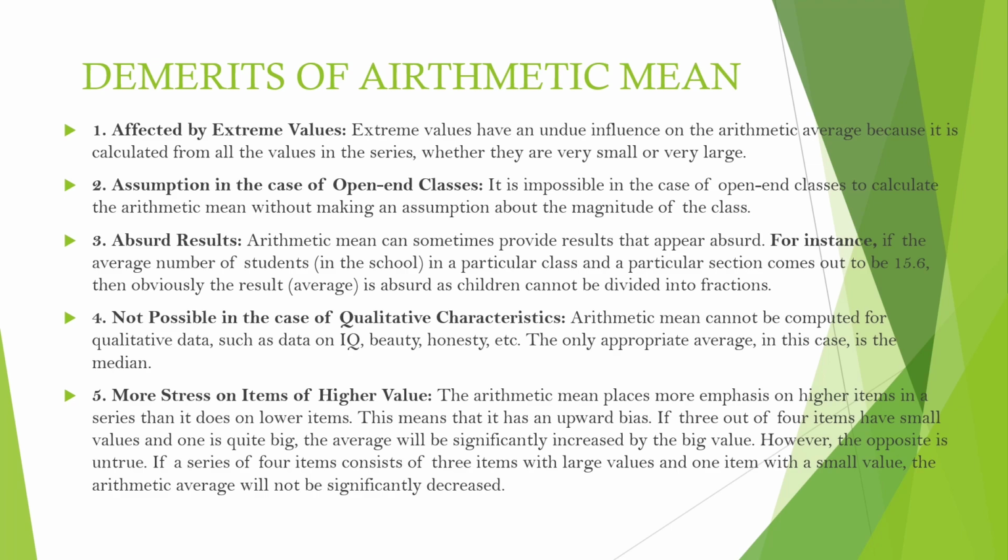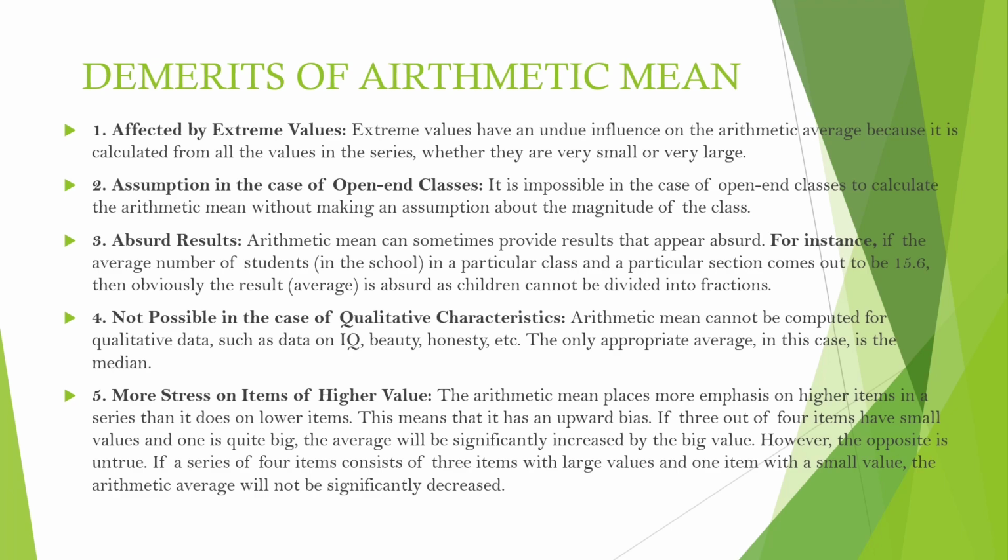2. Assumption in the case of open-end classes. It is impossible in the case of open-end classes to calculate the arithmetic mean without making an assumption about the magnitude of the class. 3. Absurd results. Arithmetic mean can sometimes provide results that appear absurd. For instance, if the average number of students in the school in a particular class and a particular section comes out to be 15.6, then the result average is absurd as children cannot be divided into fractions.